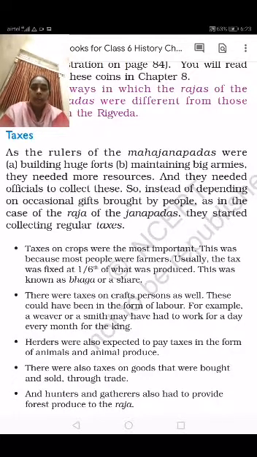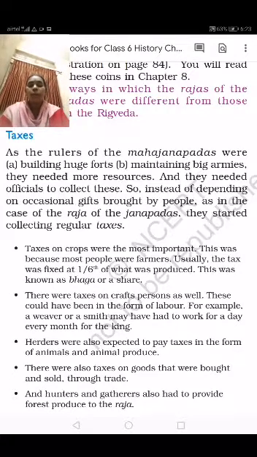And when the Janapadas became Mahajanapadas, the king needed more resources. So based on that, they started to collect regular taxes. So how did they start to collect the taxes?